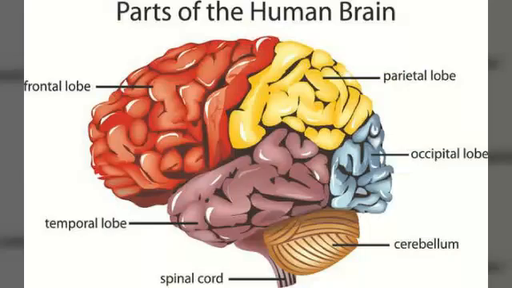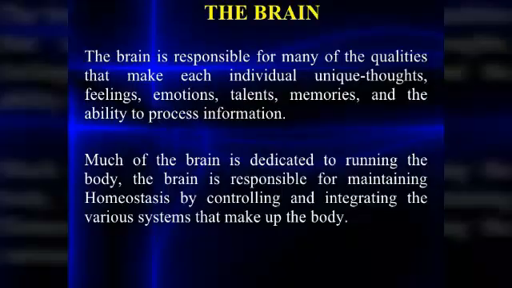So let's start the topic, the human brain. As you know, the human brain is a typical structure of our body. It has an outermost hard covering layer that is called the skull, which is bony, meaning made up of bones. The skull is also called cranium. The brain is located in the cranial cavity.